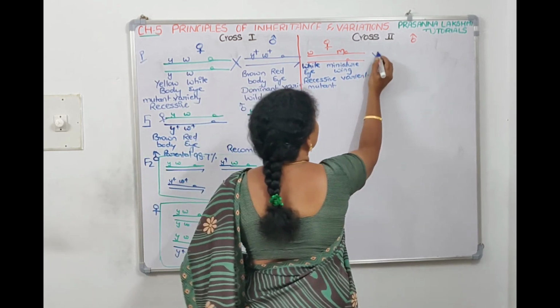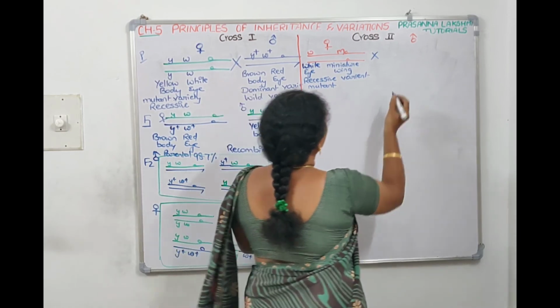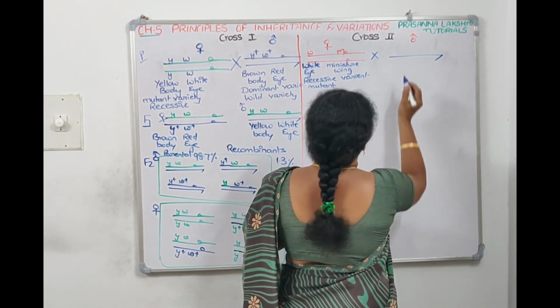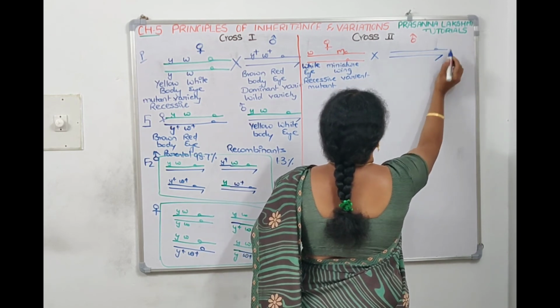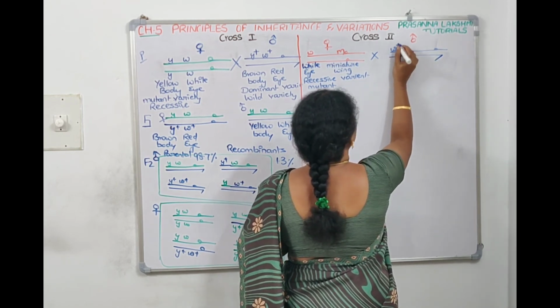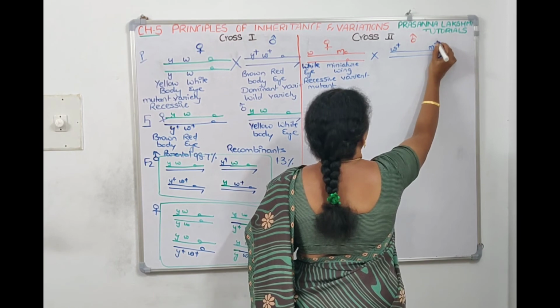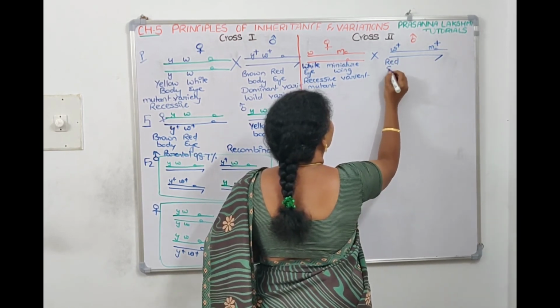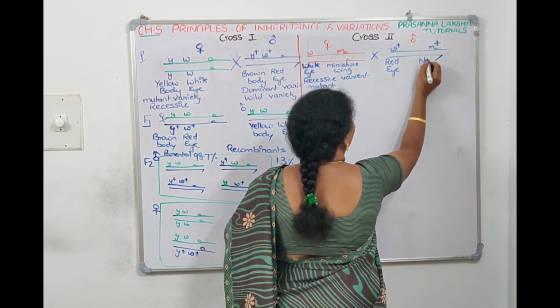And he crossed this with a male. So for male, Y chromosome, and we have to take the X chromosome. The X chromosome is having W plus M plus. So W plus will be red eye, and M plus will be normal wing.